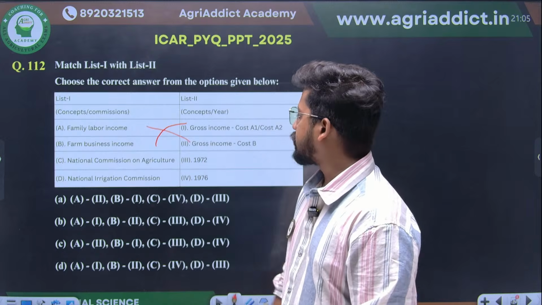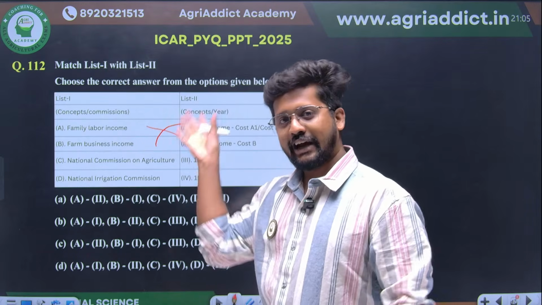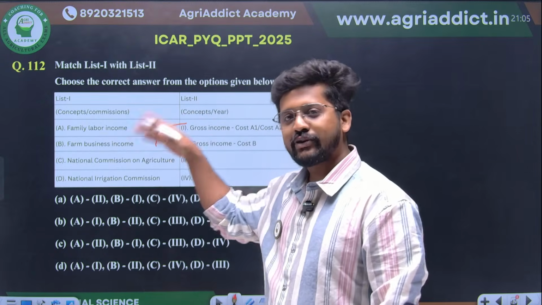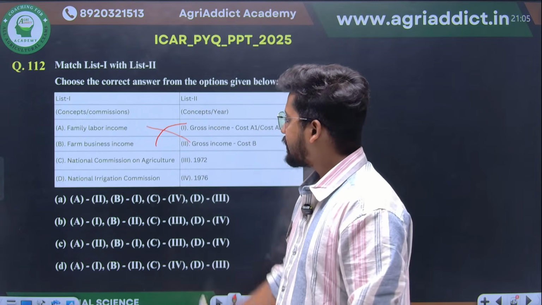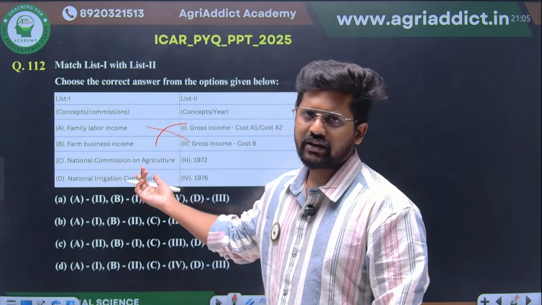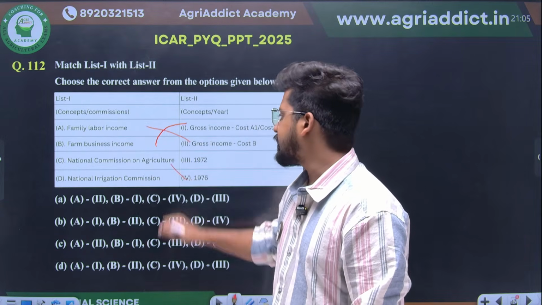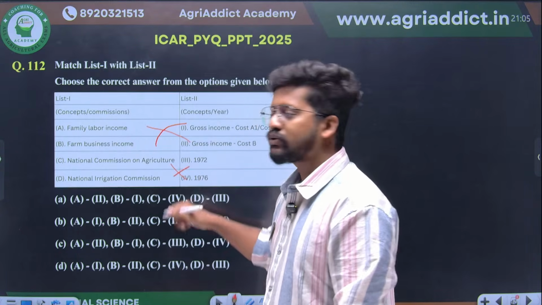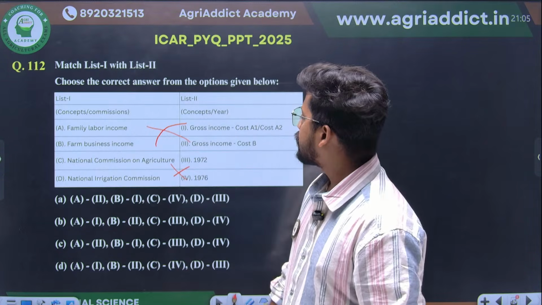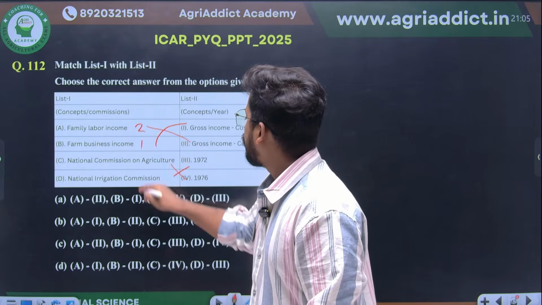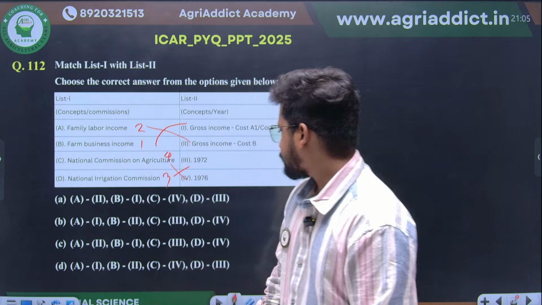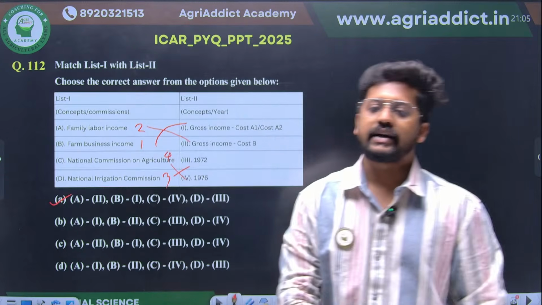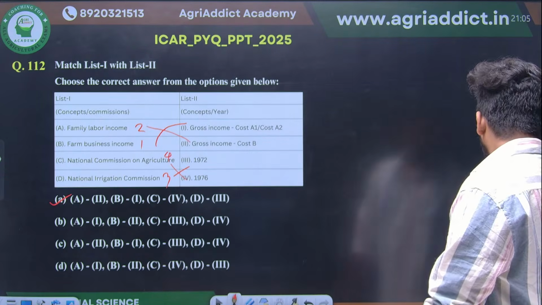Then there are these two matches, they have created together and just jumbled it, because there also we had another two combinations, right? The National Commission on Agriculture, you already know that, right? National Commission on Agriculture was in 1976, and the final one, National Irrigation Commission, I don't know when it was. It is in 1972. Obviously that will be coming, right? So therefore 2, 1, 4 and 3. Option A will be your correct answer here.